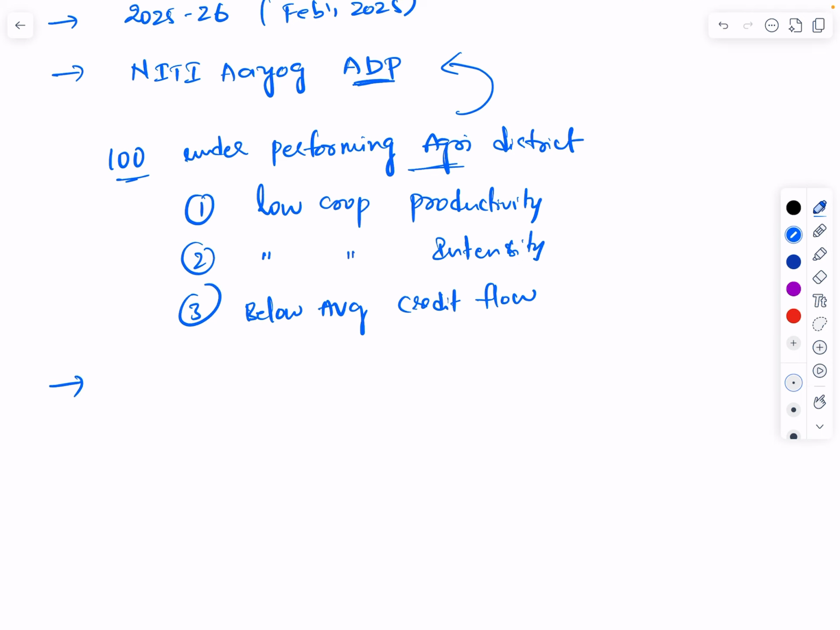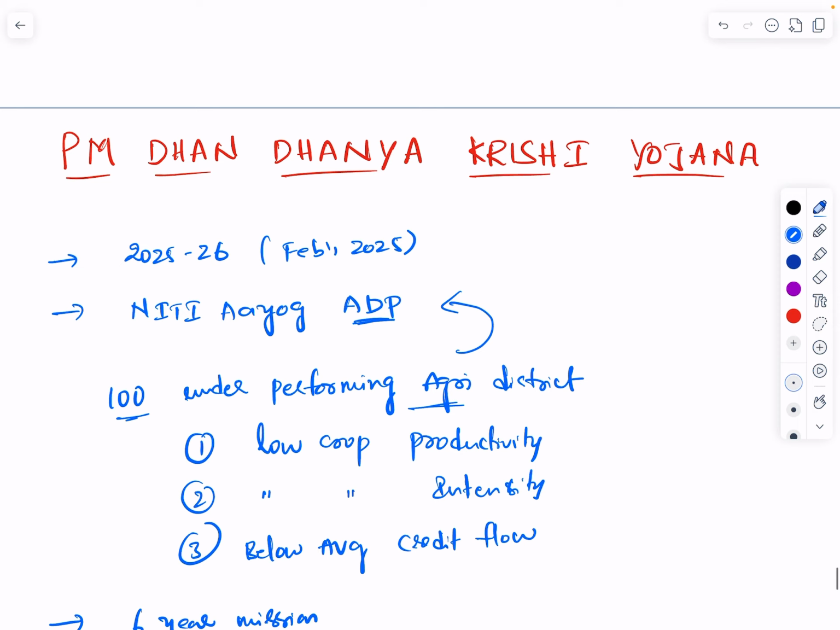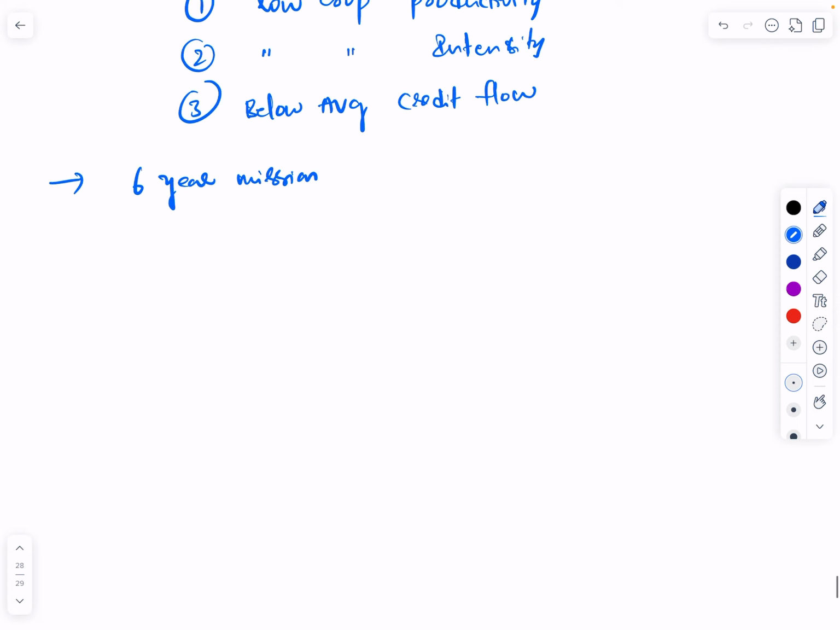The duration is, it is actually a 6-year mission, this Dhan Dhanya mission. So this is the Dhan Dhanya Krishi Yojana. It is a 6-year mission which will start from financial year 2025-26, which means that from this year it has been started.